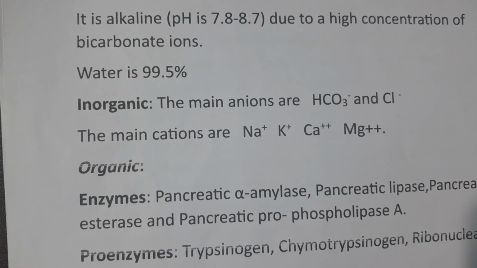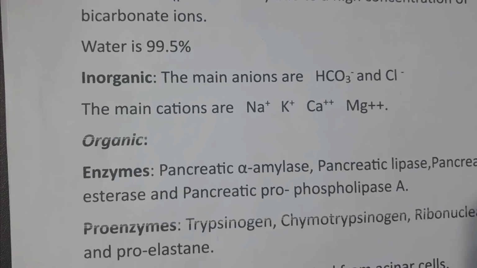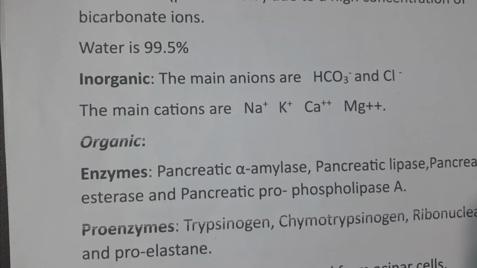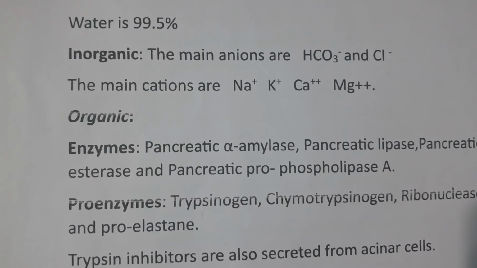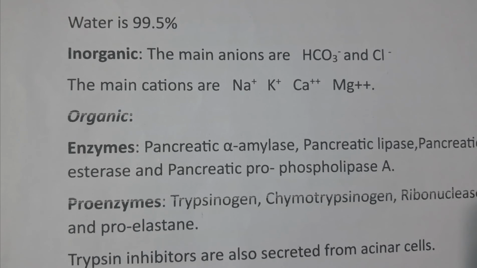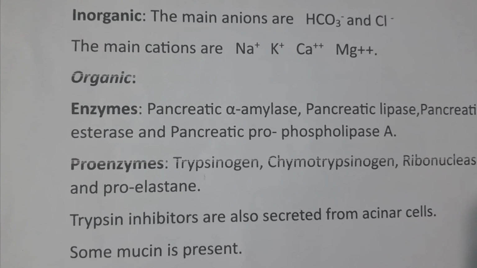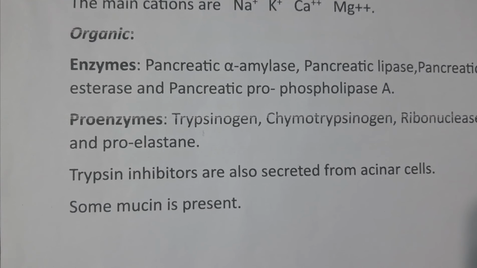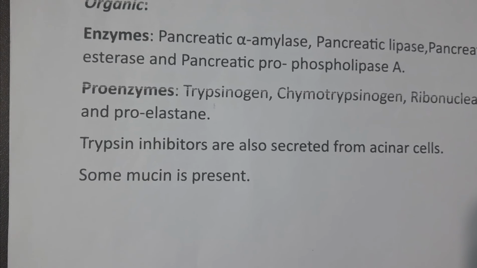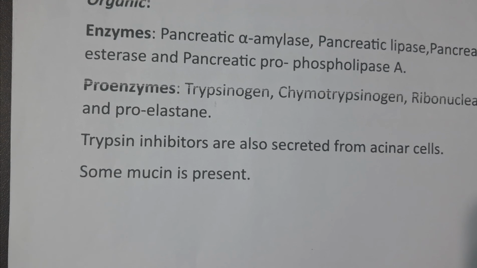Then organic substances. Organic substances consist of a little amount of mucin. Then enzymes: pancreatic alpha amylase, pancreatic lipase, pancreatic esterase and pancreatic prophospholipase A. Proenzymes are trypsinogen, chymotrypsinogen, ribonuclease and proelastase. Then trypsin inhibitors are also secreted from acini. A little amount of mucin is also present in this pancreatic juice.